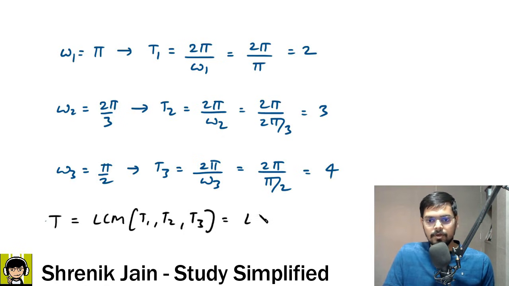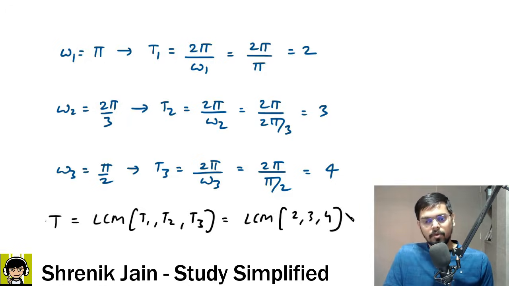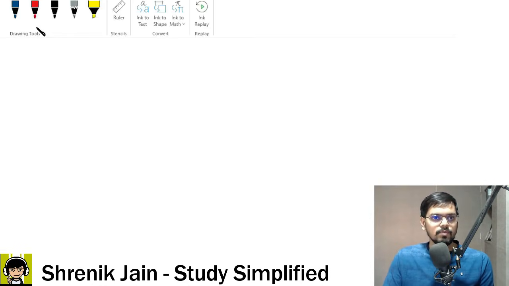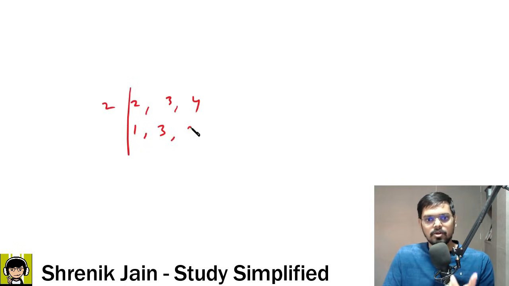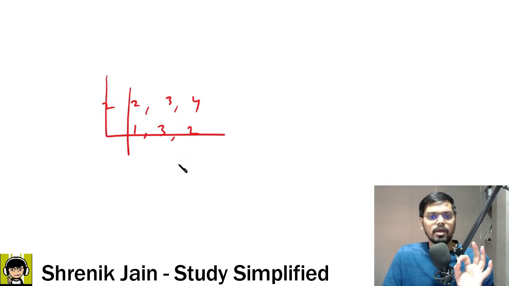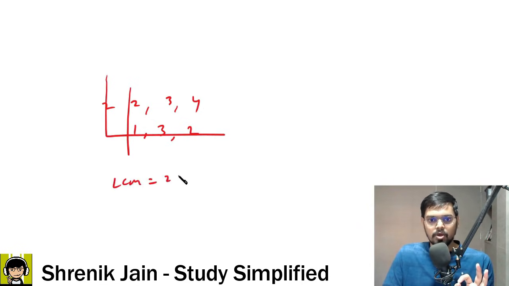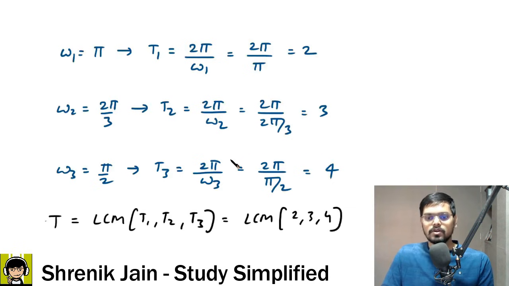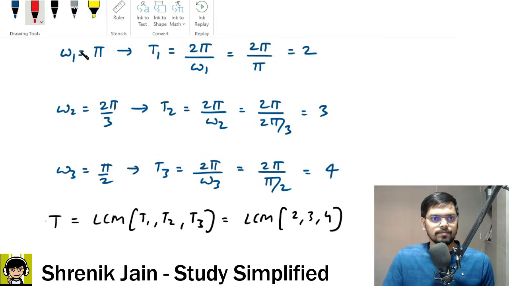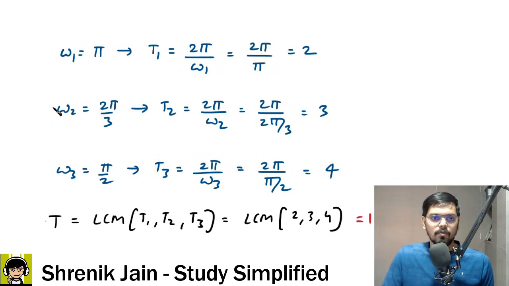So that is equal to LCM of 2, 3, 4. Now if you do not know how to find LCM, let me teach you. Very easy. 2, 3, 4, common term 2. So 2 1s are here, nothing common, write as it is. Here 2 2s are, now nothing common. So multiply all the terms, and you will get your LCM. So 2 into 1 into 3 into 2, the answer is 4 into 3, 12. Therefore, the LCM is 12. Okay, very simple. So this is method 1 to solve this question.